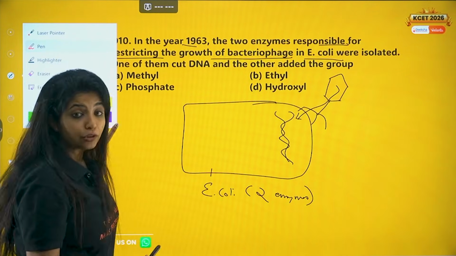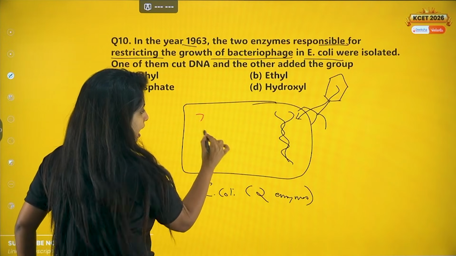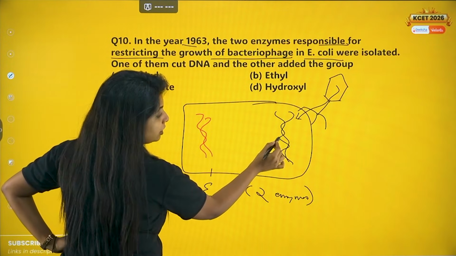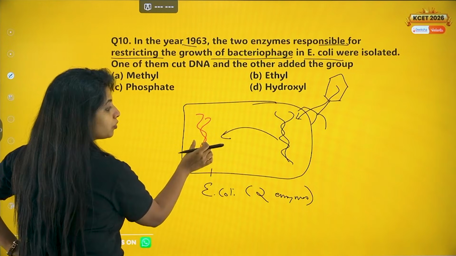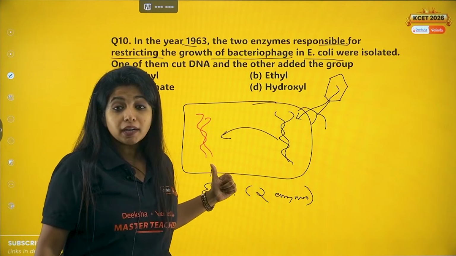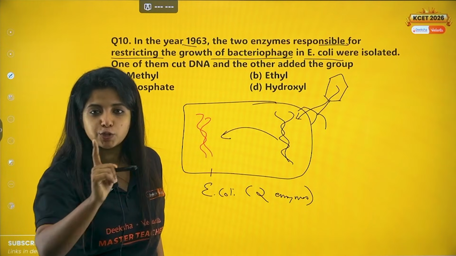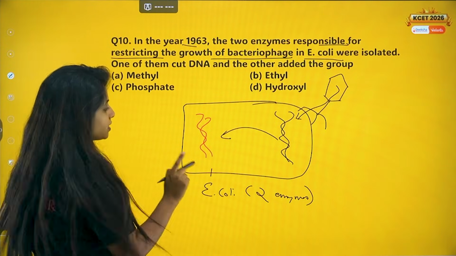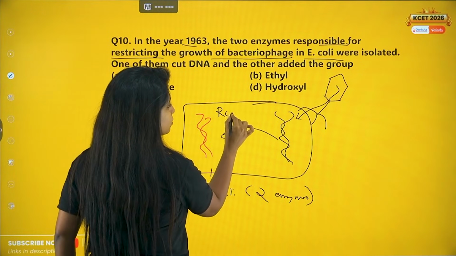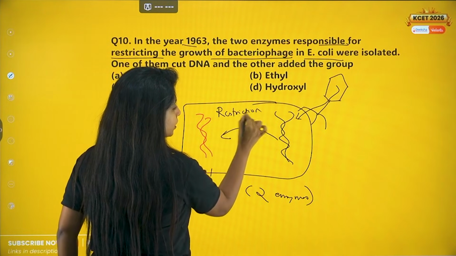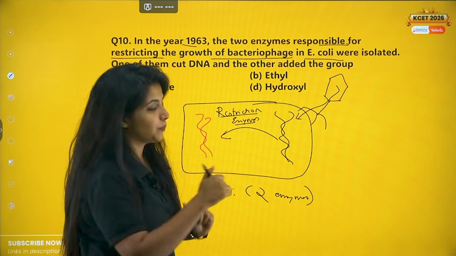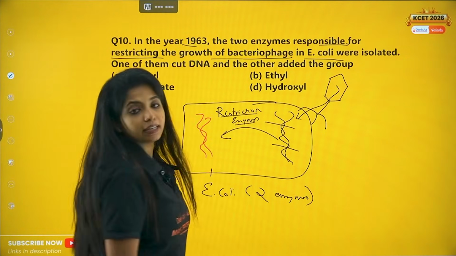And you know what they want to do? E. coli will have its own genetic material. This particular virus's genetic material will try to get incorporated over here and use the E. coli's machinery to replicate. Now E. coli is so smart, it says that it cannot happen, I will stop this. How? Basically, as I said, it releases two enzymes. One is the restriction enzyme, restriction endonuclease. Restriction enzymes are known as molecular scissors. They cut the DNA. They go and cut the genetic material right there.